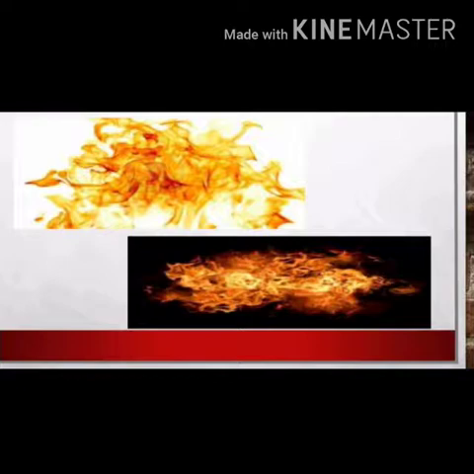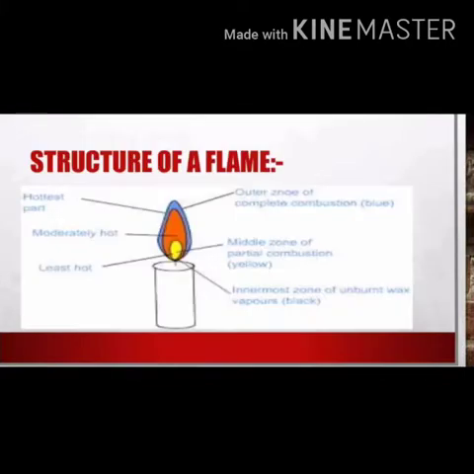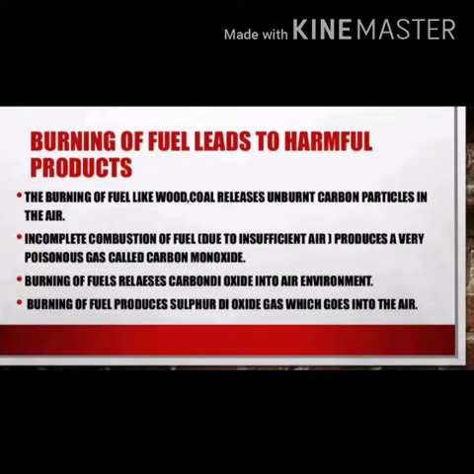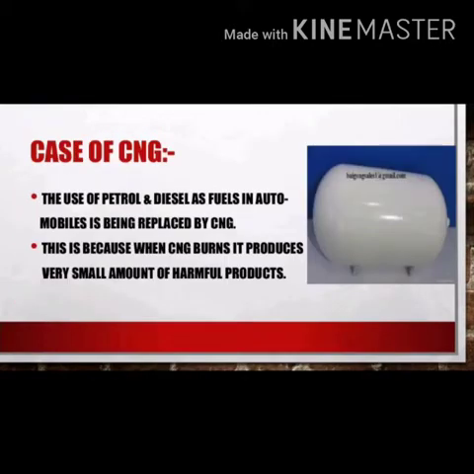A candle flame has 3 zones: the outer zone, the middle zone and the innermost zone. The outer zone of the flame is called the non-luminous zone or the zone of complete combustion. Complete combustion takes place here as the wax vapors can get sufficient oxygen from the air. Due to complete combustion, this zone is blue in color and no residue is left on the object that comes in contact with this zone. This is the hottest zone and is fairly invisible.